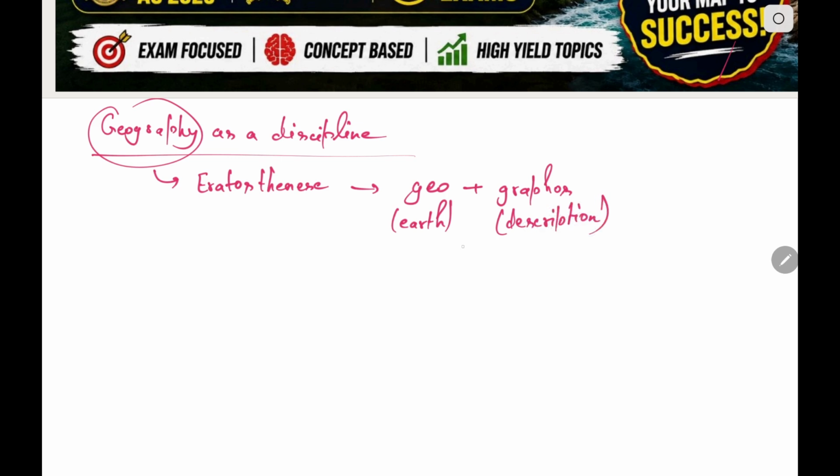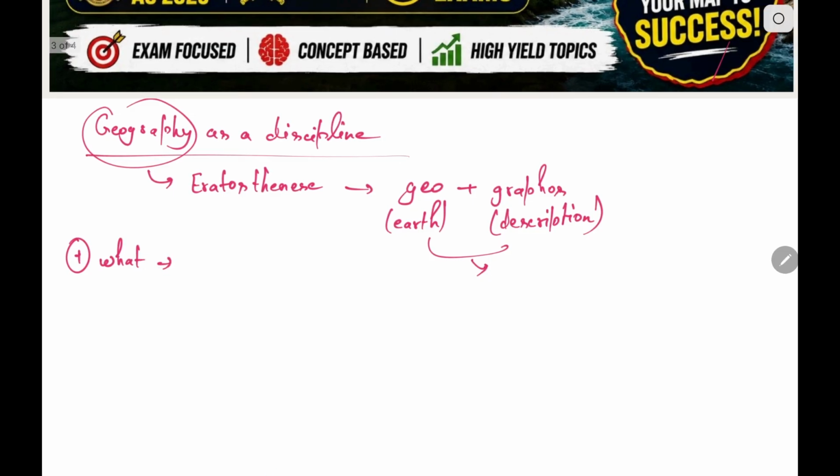So, geography is the description of the earth, and human being is an integral part of the earth. So, geography is now defined as a description of earth as the home of human beings. Now there are some set of questions that geography is concerned with. First one is what? That is, what are the patterns of natural features found over the surface of earth?